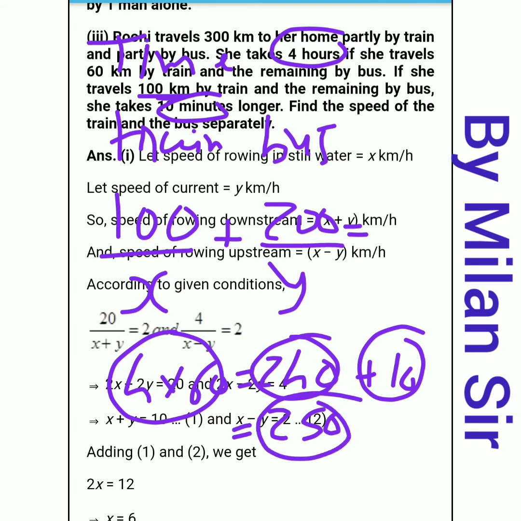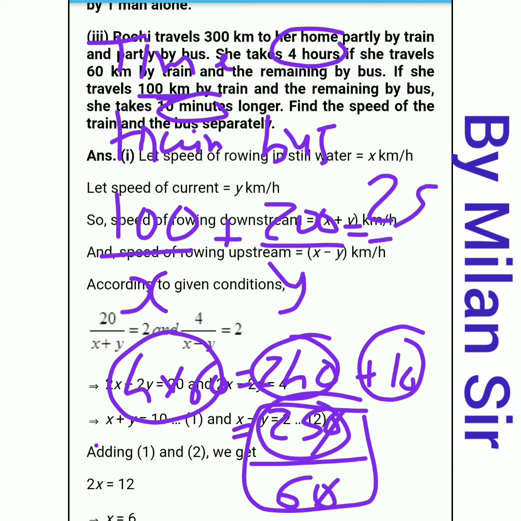Now how can we convert this minutes into hours? We need to divide by 60. 250 by 60, here we can cut the zeros, so 25 by 6, that we need to write here. Because the total time we need to write in hours, because our speed is in kilometers per hour.